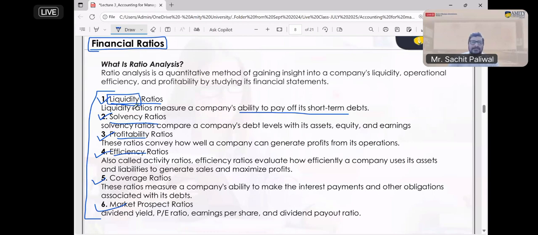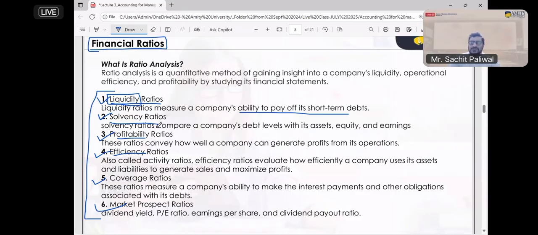Now I'm explaining the liquidity ratio. Somebody is asking me about the turnover ratio. Hold your questions. The turnover ratio will come in the discussion, but you have to wait. Just listen to what I'm saying right now. Don't ask forward questions. We will discuss everything.